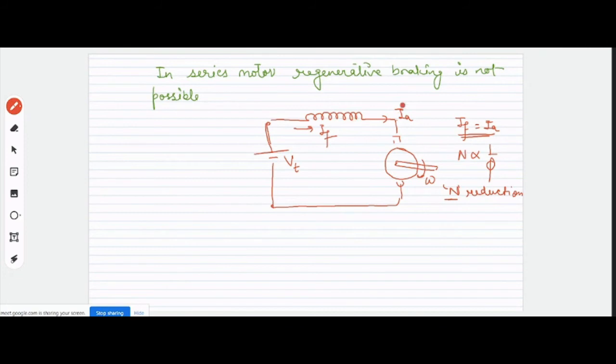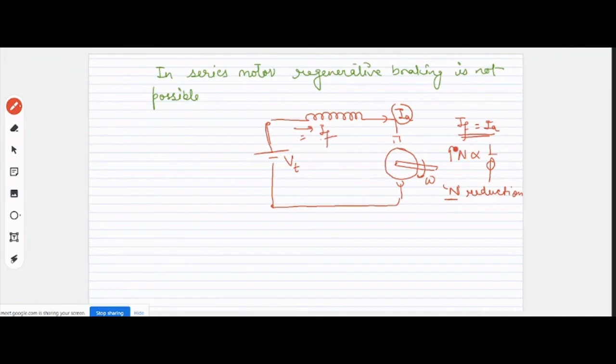Once your IA decreases, this IF will also decrease. Right? And as this IF decreases, the speed will increase. Our objective is to get a reduction in the speed, for which we want IA to be reduced, but when IA reduces, your speed increases.